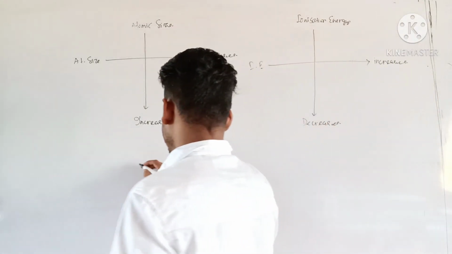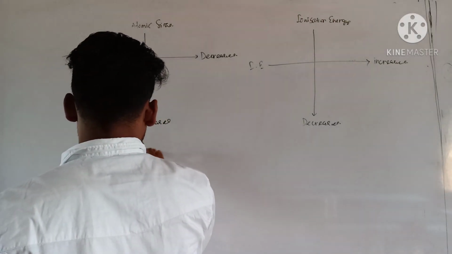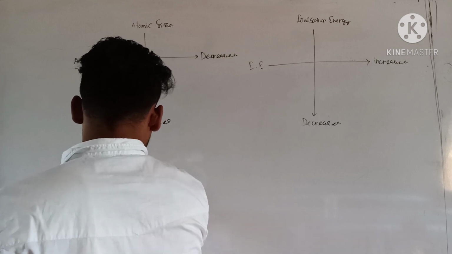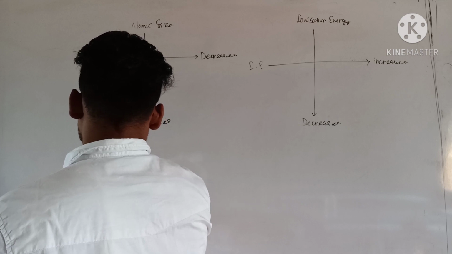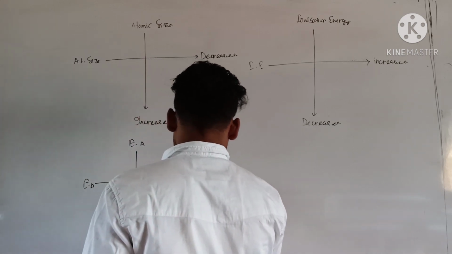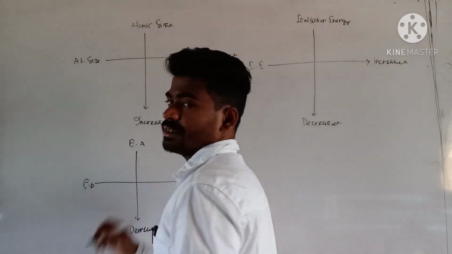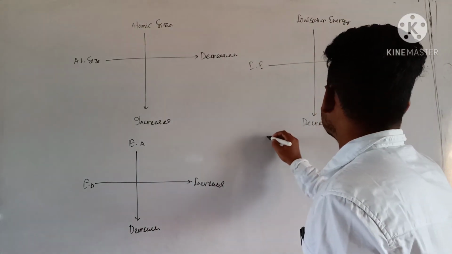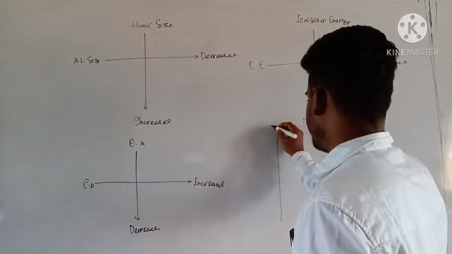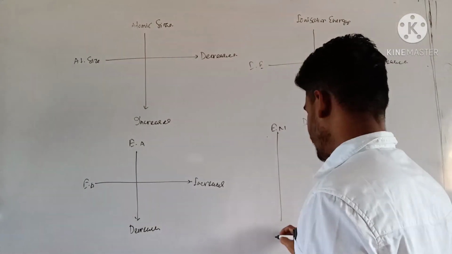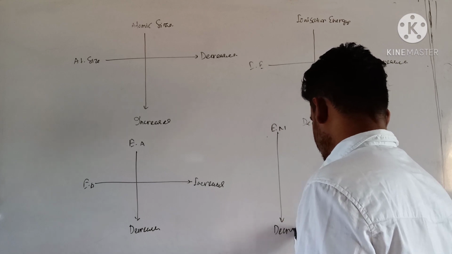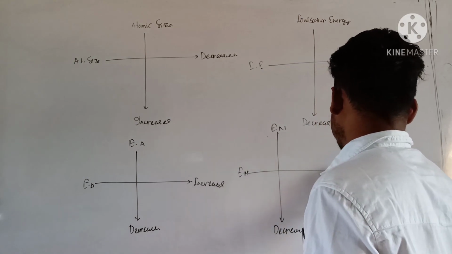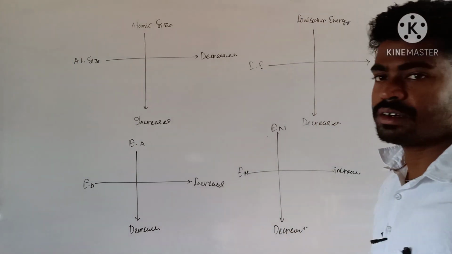Next, electron affinity down the group decreases. Electron affinity along a period increases. Next, electronegativity, same trend: down the group decreases, along a period increases.